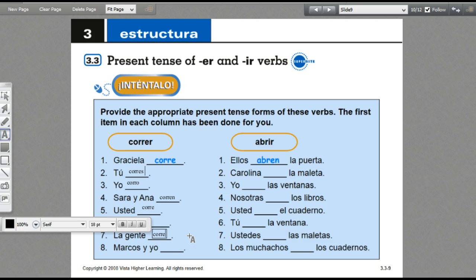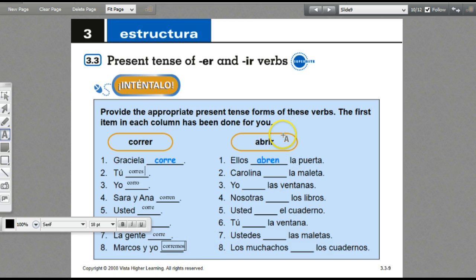La gente means people, and that's often confusing. We think, oh, people, that's plural, so it should be la gente corren. But it's a singular word. La gente is a collective singular. It's the people. That word itself is singular, so we're going to use the singular conjugation as well. Marcos y yo corremos.